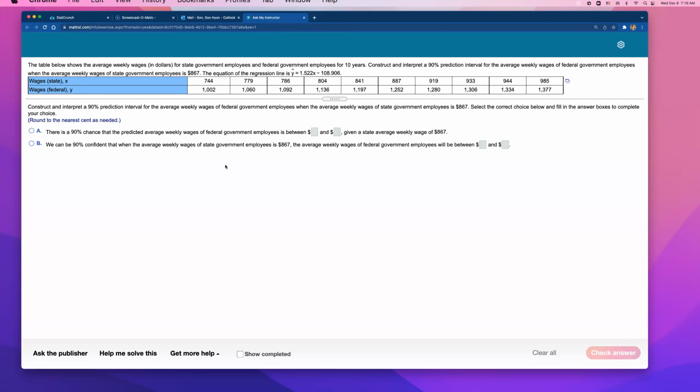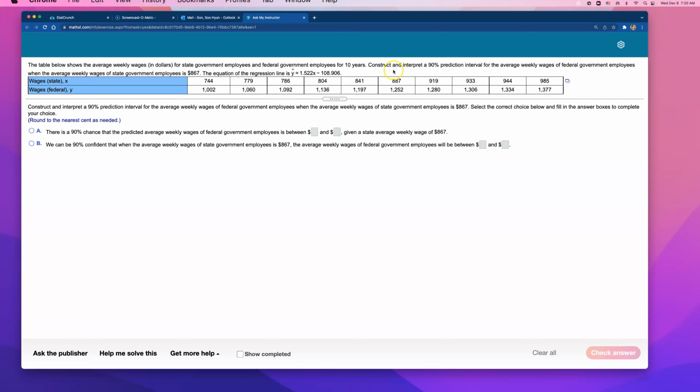All right, so the table below shows the average weekly wages in dollars for state government employees, like myself, state teachers, and federal government employees for 10 years. So what kind of correlation are you expecting? Not necessarily one thing causing the other, right? Probably not, definitely not, but I feel like the more state employees make, the more federal employees make. So I think they're going to have a positive correlation.